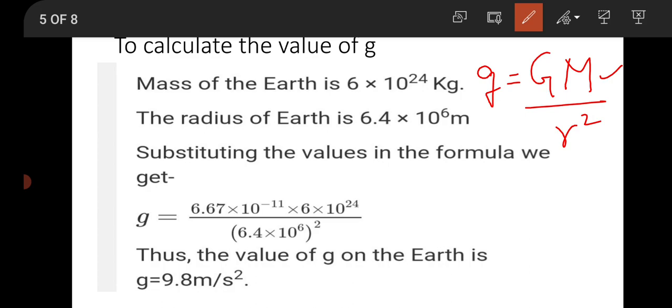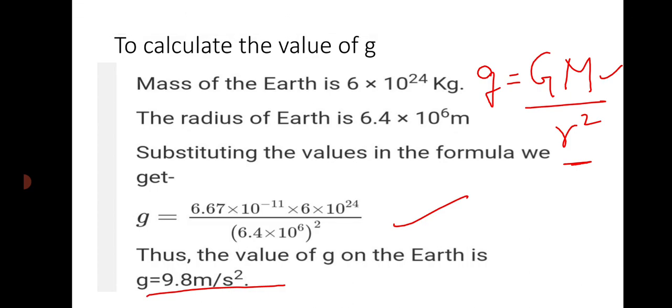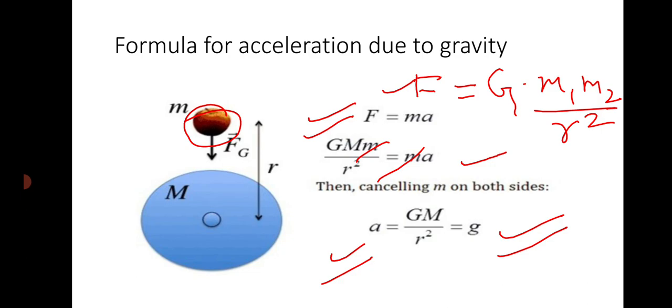Radius of the earth is 6.4 into 10 power 6 meter. If we substitute these values in this formula, we will get the value 9.8 meter per second square. So for all the objects near or on the surface of earth, the acceleration due to gravity is taken to be constant and it is equal to 9.8 meter per second square. But if there is a large distance between the earth and that object, then we will use this formula and calculate the acceleration due to gravity.